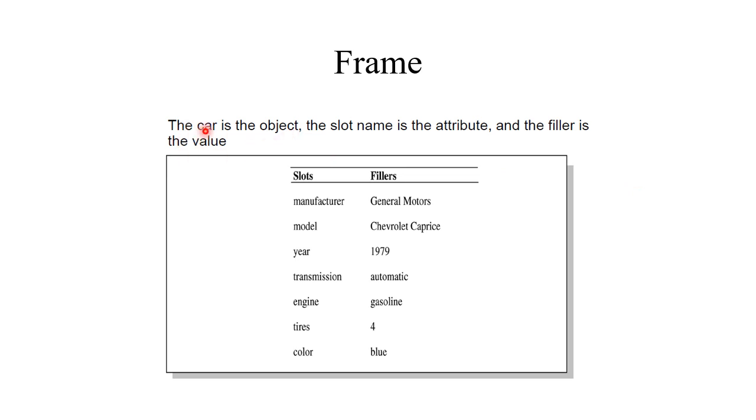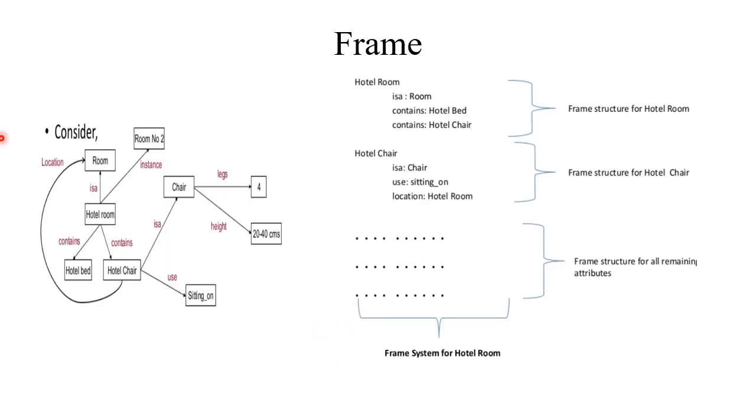For example, consider an object car. What are the attributes of car? That is slot. Slots are attributes and its corresponding values are fillers. Attributes: manufacturer, model, year, transmission, engine, tires, color. Manufacturer, its value can be motors; model, year, transmission, engine, tires, and color blue. This is our semantic network.